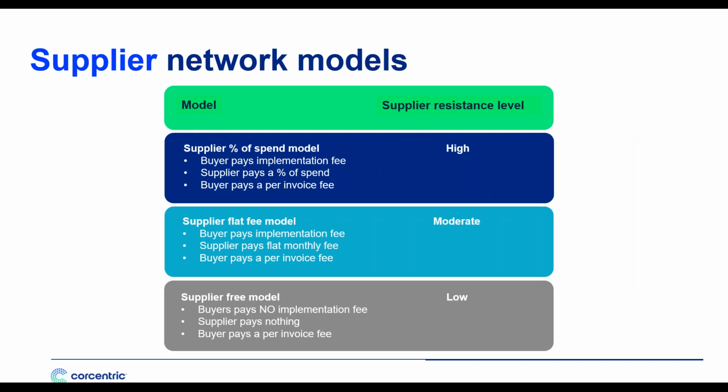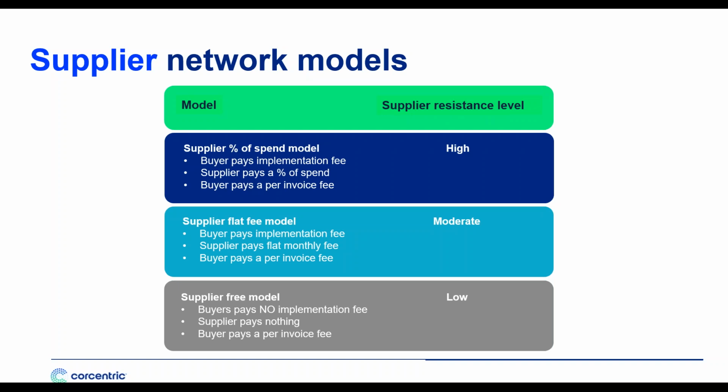The first is where suppliers pay a percentage of their spend. In this case, buyers are going to pay an implementation fee, and you're going to pay a fee per invoice. Your suppliers are going to pay a percentage of spend in order to submit their invoices through a supplier network.